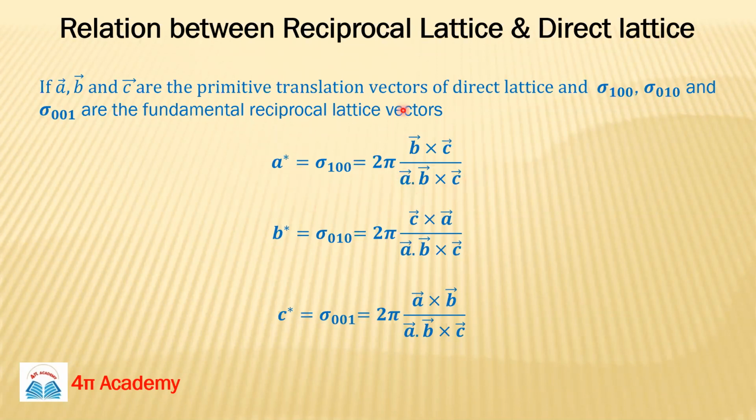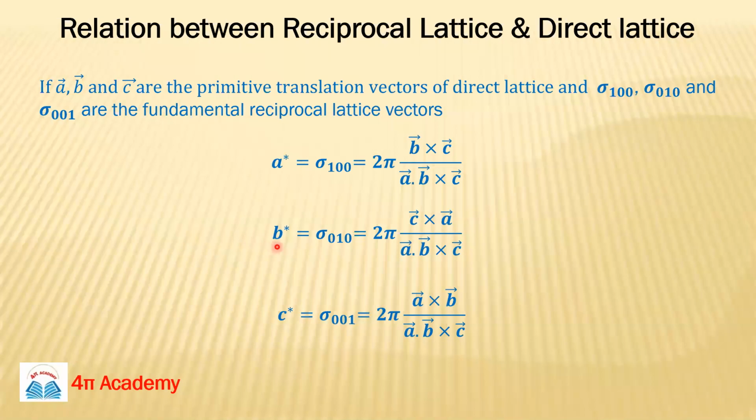So this is the formula. If a, b, c are primitive translation vectors for the direct lattice, then a star, the fundamental reciprocal lattice vector inside the reciprocal lattice system, will be 2 pi vector b cross vector c upon vector a dot vector b cross c. This relation is very, very important.